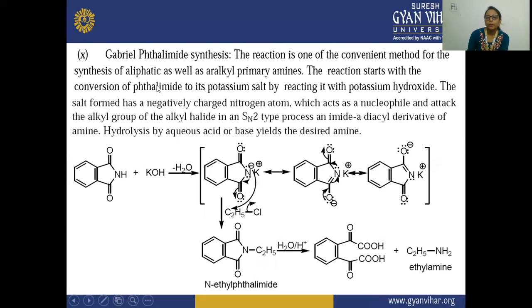So this is your Gabriel phthalimide synthesis, and in this reaction there is a synthesis of the aliphatic, or you can say the aryl alkyl primary amine, and the reaction is the conversion of this phthalimide to this potassium salt by reacting with the potassium hydroxide, and there is a formation of this primary amine.